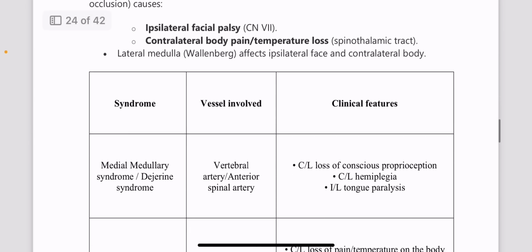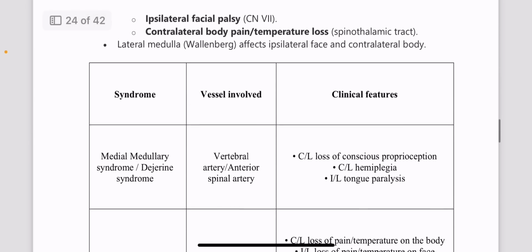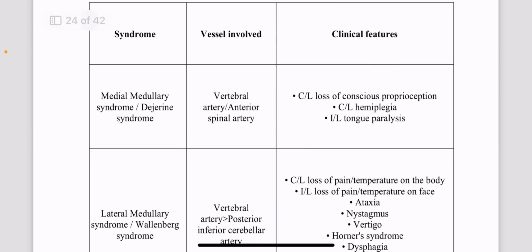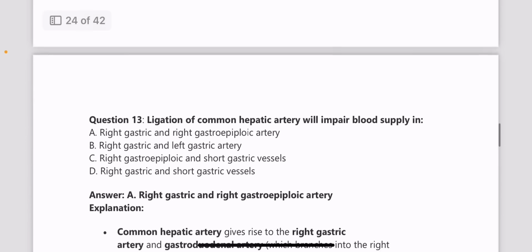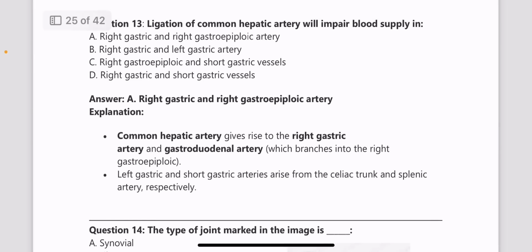The features of different syndromes and the vessels involved are mentioned in a table here. Please go through this. Very important. Next, ligation of common hepatic artery with impaired blood supply is seen in? Answer, right gastric and right gastroepiploic artery.